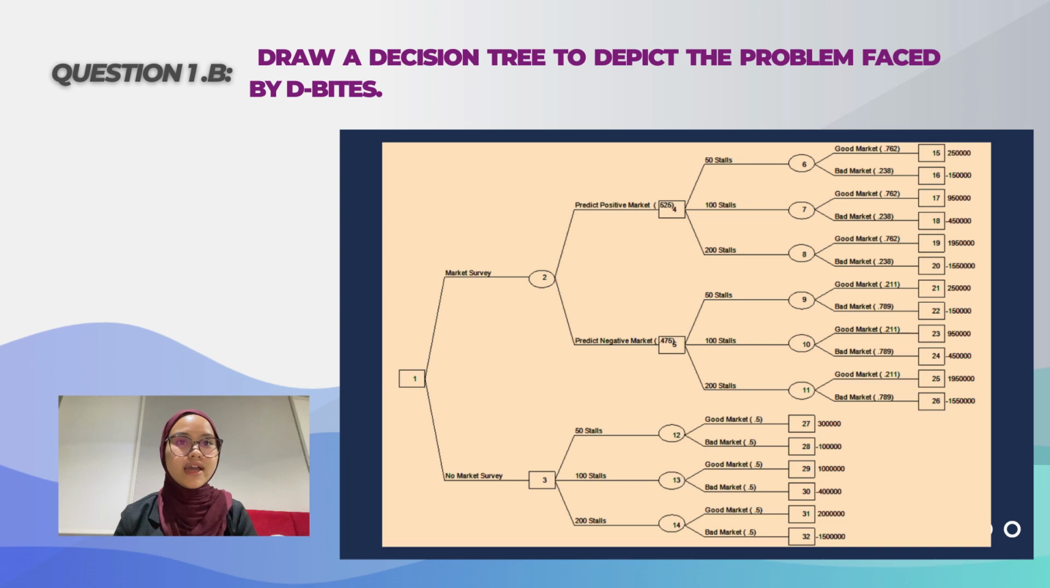From the question, we find that D-Bytes wants to decide whether they want to do a market survey or no market survey in order to maximize their profit. First step is in the market survey, where we draw two outcomes, which is predict positive market or predict negative market. Furthermore, in each outcome, we draw three choices, which is 50, 100, and 200 stalls, as well as in the predict negative market. Furthermore, for the no market survey, we also get three outcomes with three choices in each outcome, similar to the market survey.